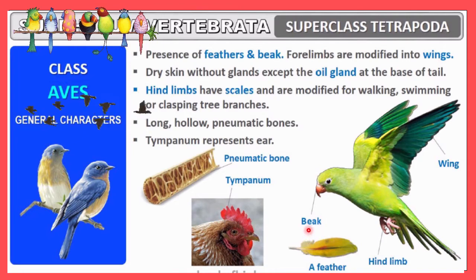And along with the beak there are feathers. There are colorful feathers. On the basis of the colors of the feathers we can identify the birds. This is a very unique feature, and the feathers play a very important role in protecting the organism from the external environment. So this is protection as well as their identity. And here you can see only the hind limb is present. The forelimb is converted into wings.